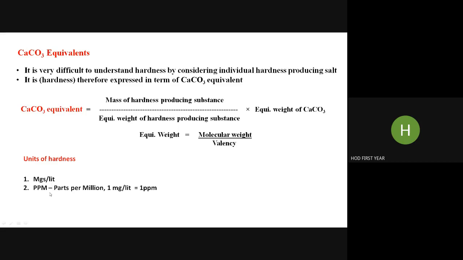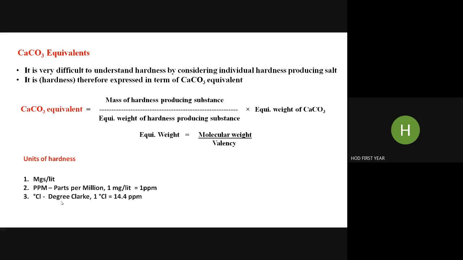You understand? Because sometimes they give amounts in terms of milligrams per liter and they ask to calculate hardness in terms of ppm or other units like degree Clark or degree French. So you should be able to convert the answer from one unit into another unit.